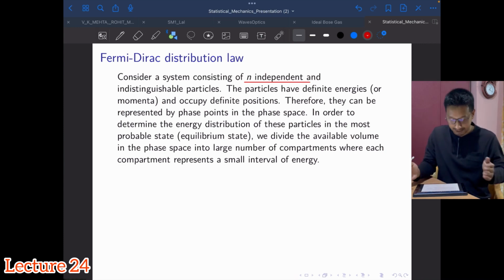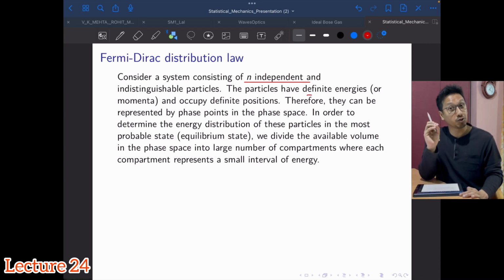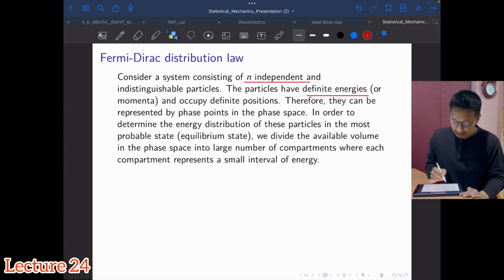Both look alike. The n independent, indistinguishable particles have definite energy and occupy definite positions in space. That means we can represent them by a phase point in the phase space.